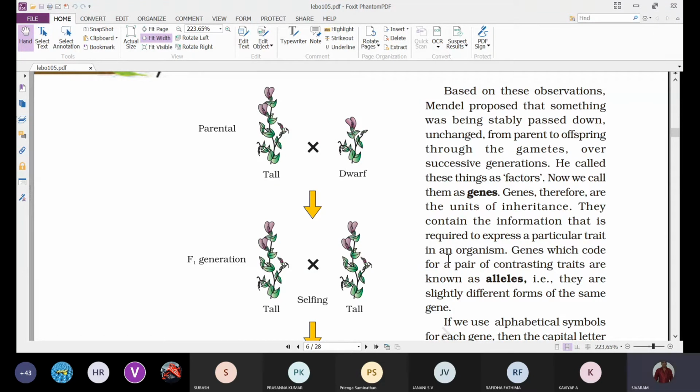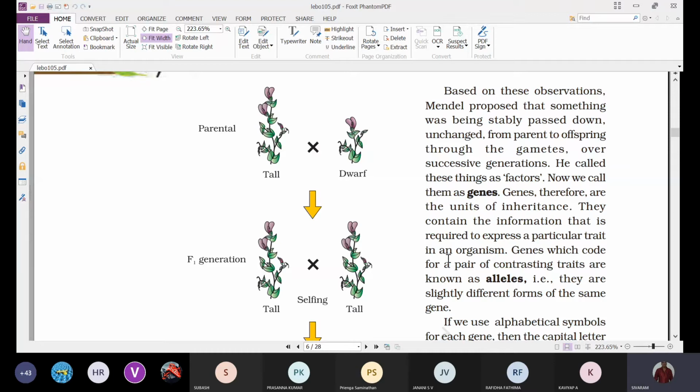That means there are some components present in living organisms, and these components are passing down from parents to offspring.